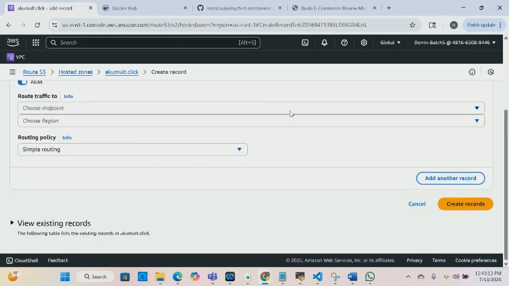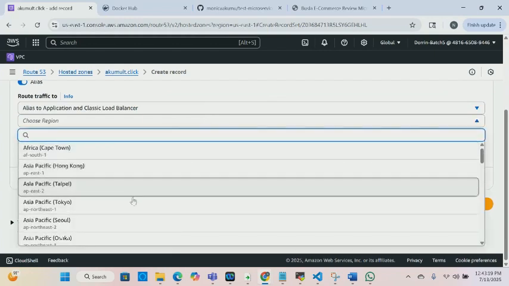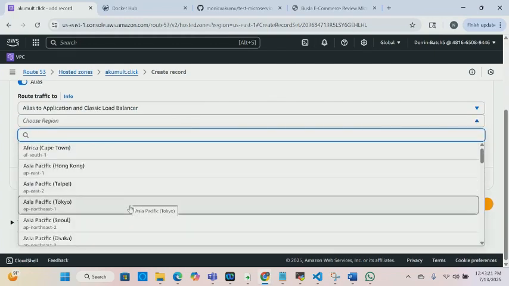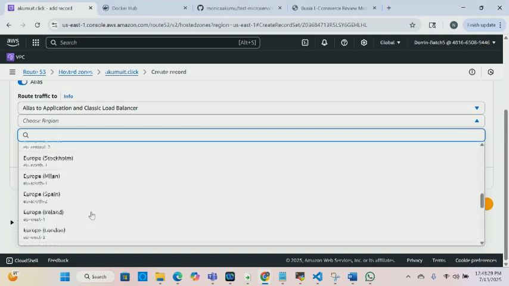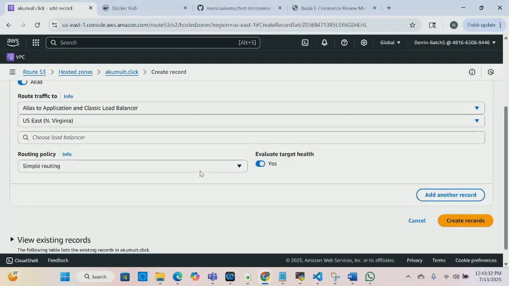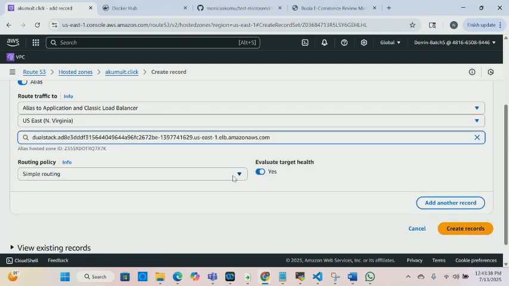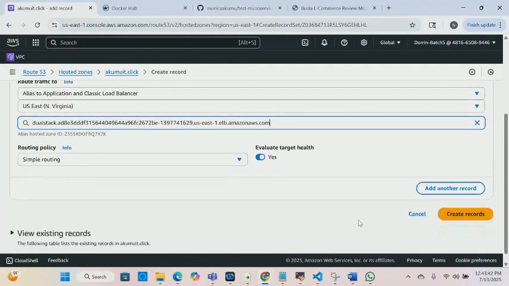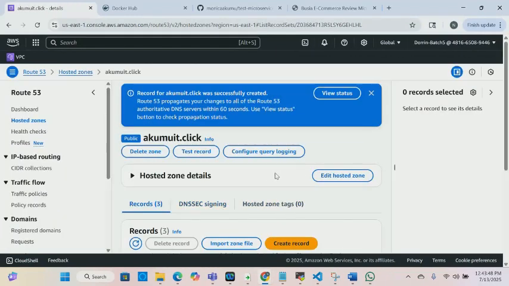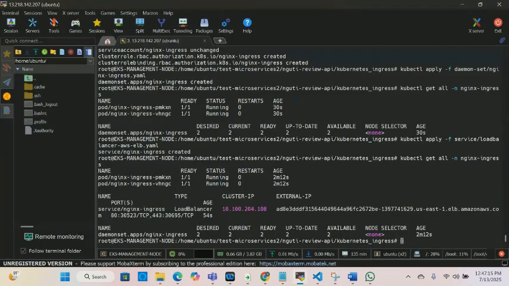I can leave that blank, and I'm doing alias, and this is going to be our load balancer, application load balancer. And then what region am I using? I'm in US East, North Virginia. Do I see it? US East, and there's the load balancer right there. If you have more than one, you will see them. And then our type is A record, so we'll just click create, and now we're good to go.